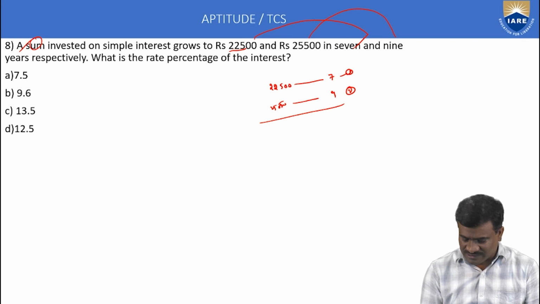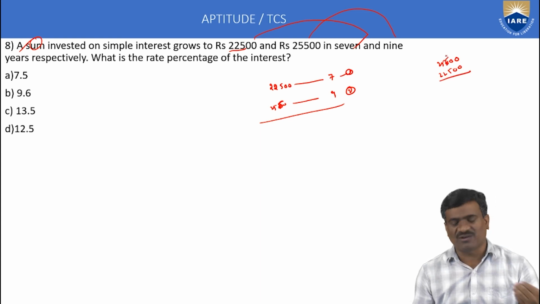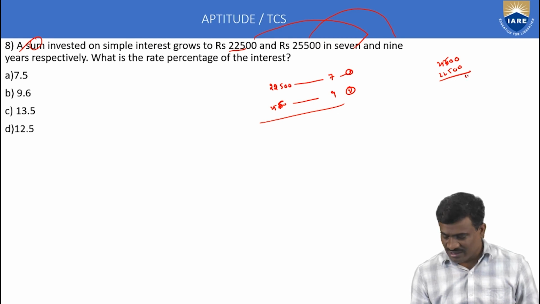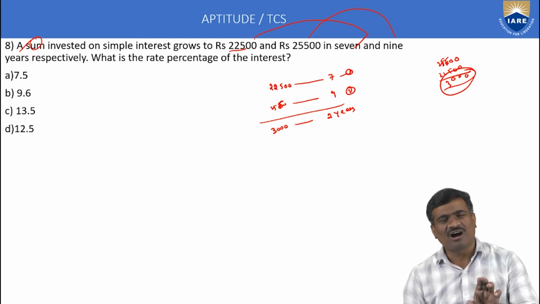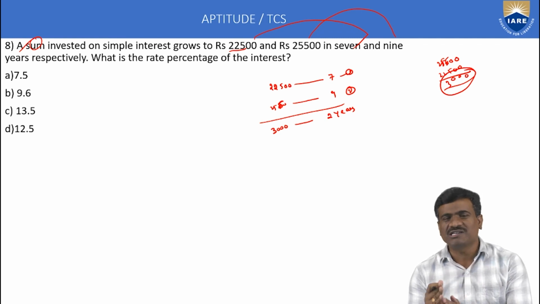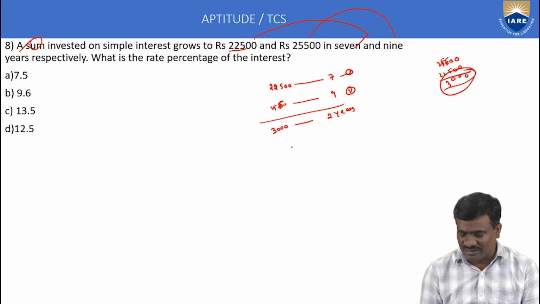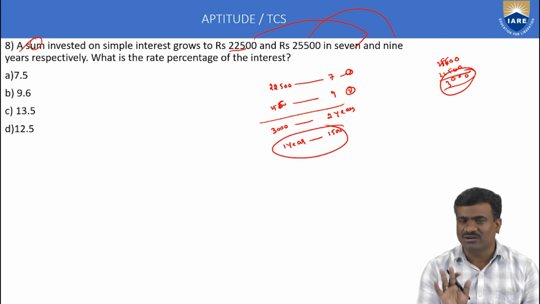Here the amount difference: 25,500 minus 22,500 is only 3,000. The 3,000 corresponds to a time duration of 2 years. By using the first and second statements, amount gap 3,000, time gap 2 years. That is, 2 years interest is equal to 3,000. Then 1 year interest is 3,000 by 2, which is 1,500. One year interest is only 1,500.